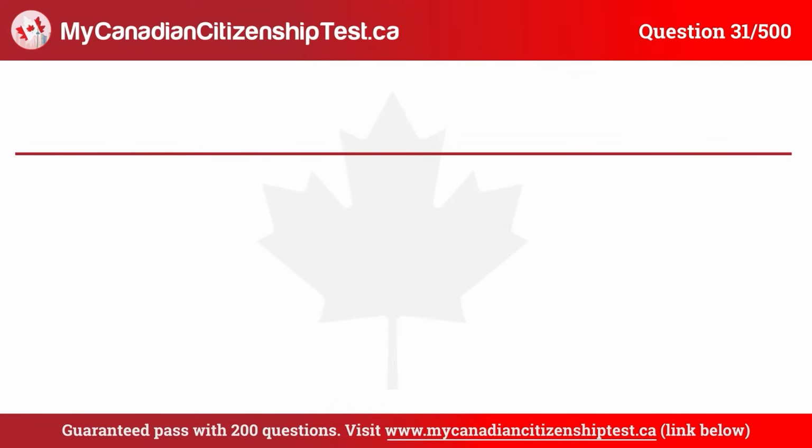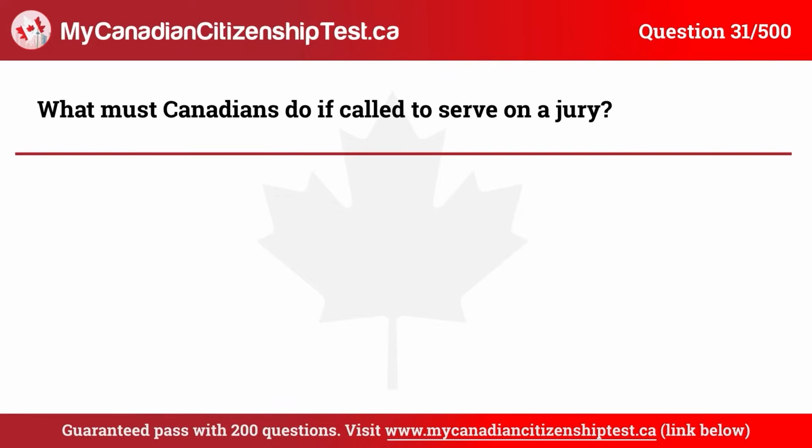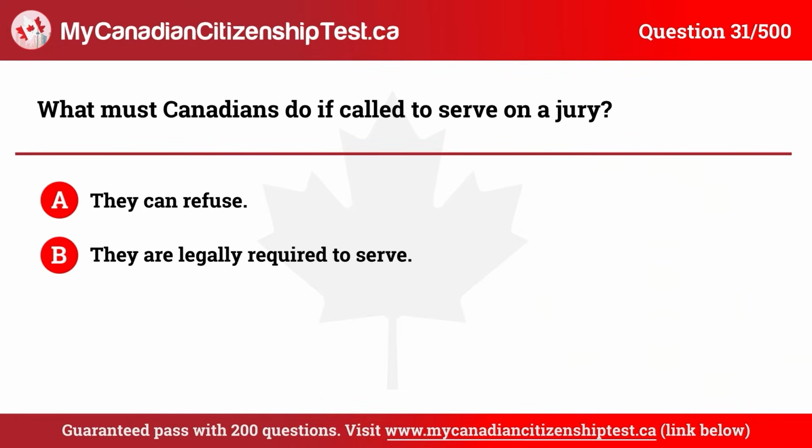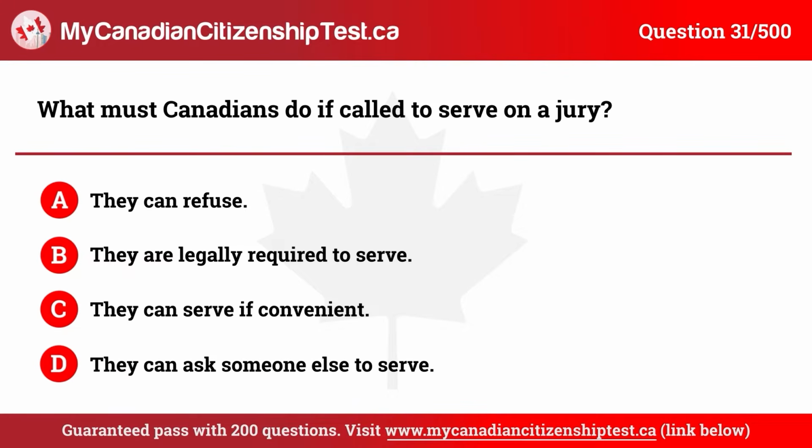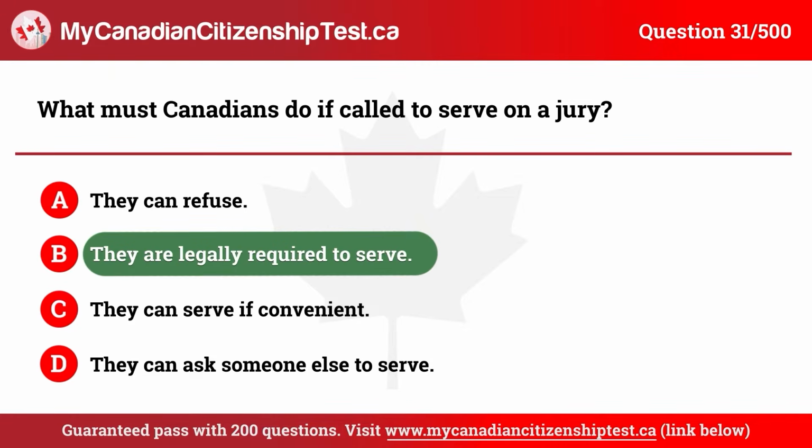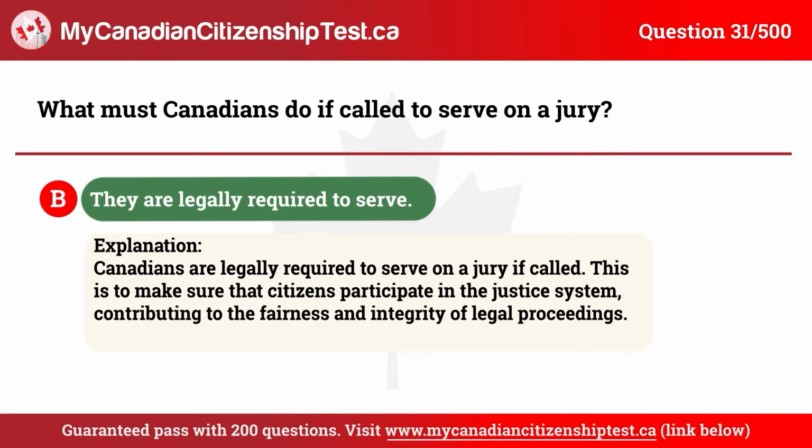Question 31. What must Canadians do if called to serve on a jury? A. They can refuse. B. They are legally required to serve. C. They can serve if convenient. D. They can ask someone else to serve. The correct answer is B. They are legally required to serve.